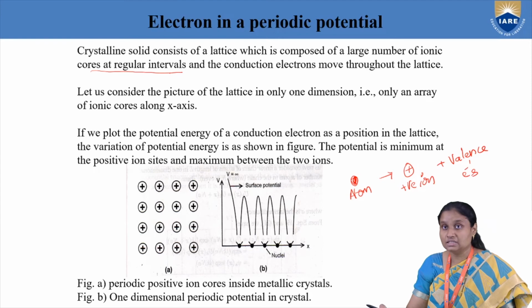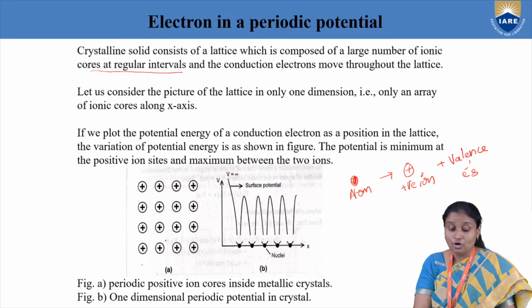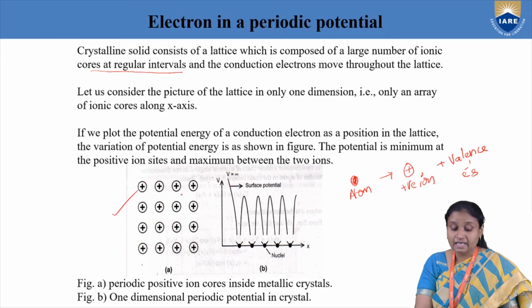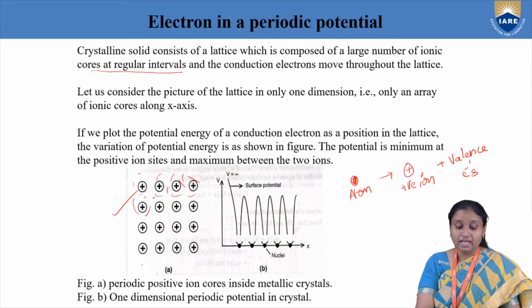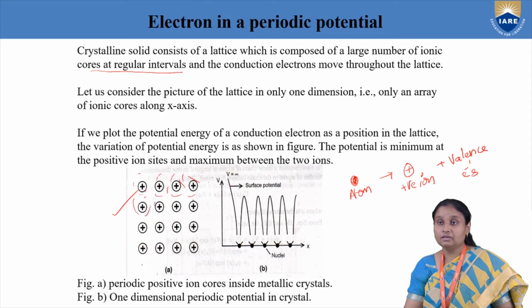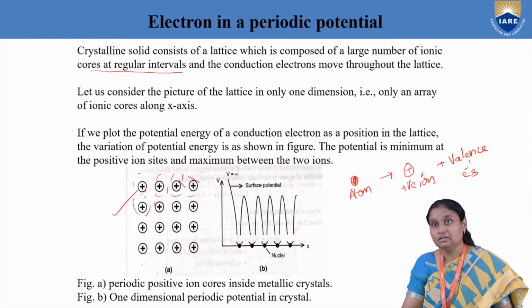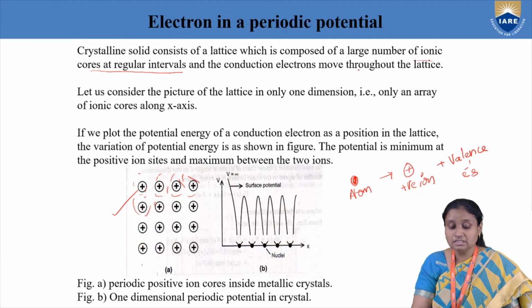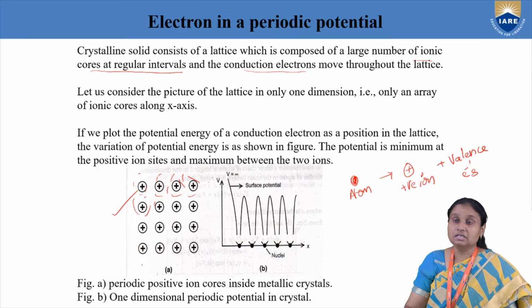So here we are considering a crystal. In a crystal, we have regular arrangement of atoms. Because we are treating each atom as a positive ion plus valence electrons, how will we treat a solid? A solid is nothing but a regular arrangement of positive ions. You can see in this figure the regular arrangement of positive ions, and we have our free electrons that are moving. These are valence electrons, so they can come out and take part in conduction. So it consists of ions at regular intervals plus the conduction electrons, which are valence electrons that are moving freely